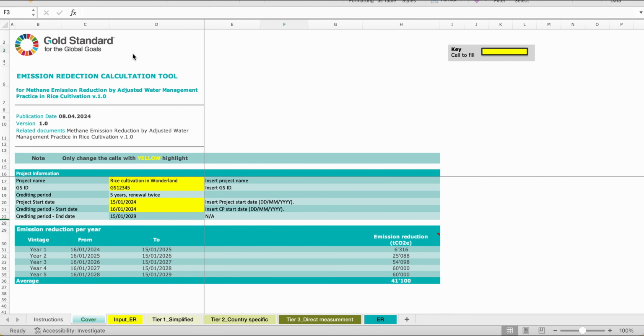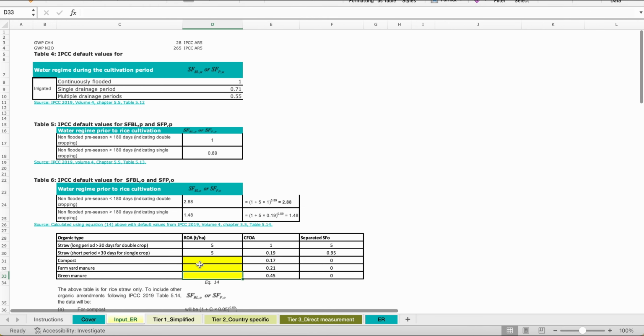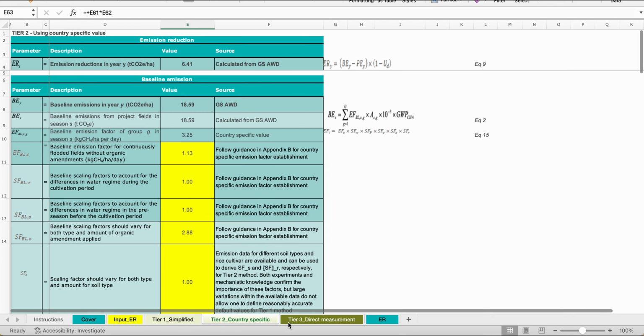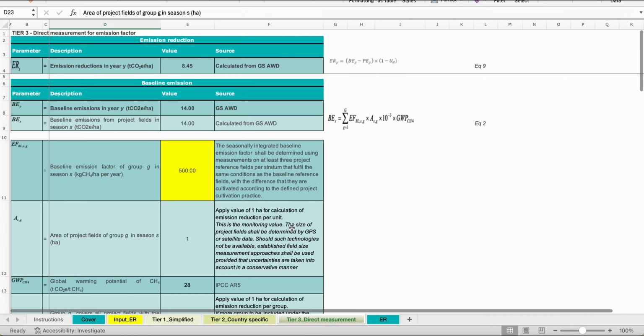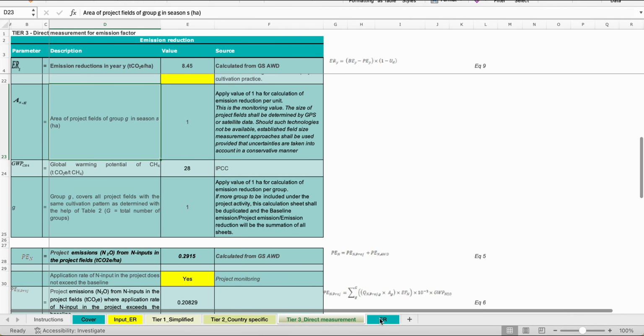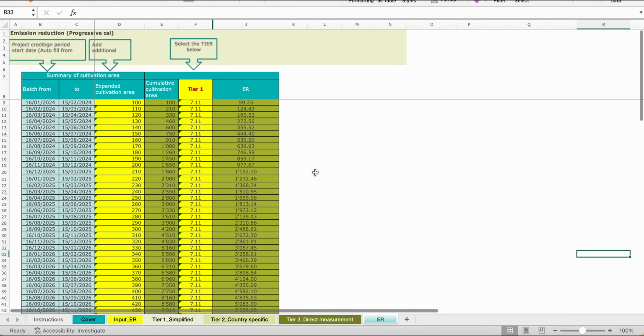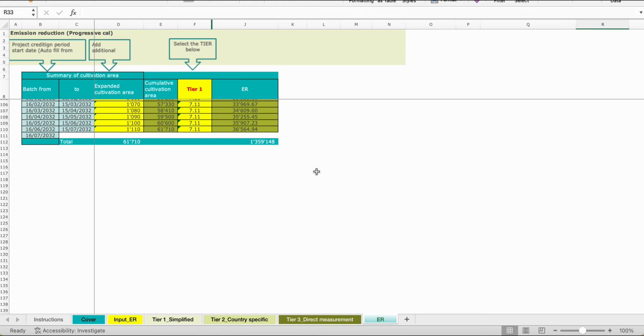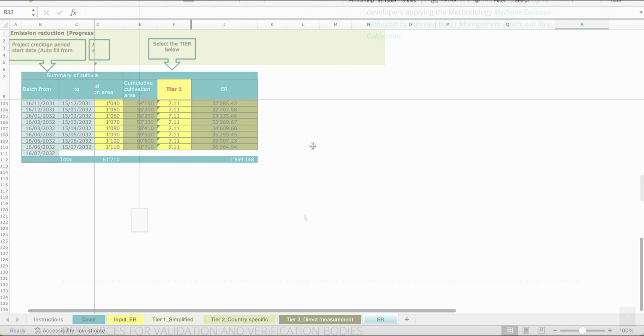The downloadable Excel-based emission reduction calculation tool allows project developers to efficiently calculate the expected emission reductions from the project activity. Once the Excel file is downloaded, users can input relevant data parameters into the highlighted yellow cells. The user can choose from three different options to calculate the emission reductions, depending on the scale of the project and whether it is eligible to apply a simplified approach. In the final tab, the user can access a month-by-month calculation of estimated emission reductions over the project's crediting period. These ex-ante emissions can be used by the project developer in the project design document.